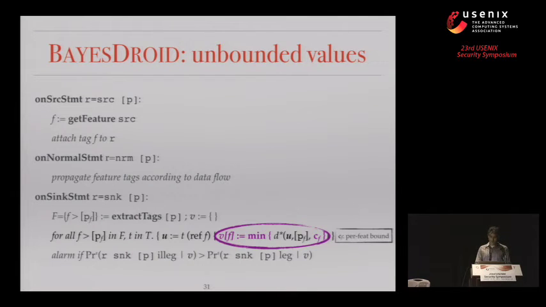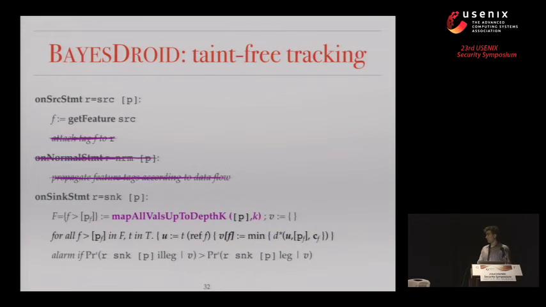And the third, and perhaps most exciting to us, feature that we built on top of the core algorithm is to remove taint tracking, to actually be able to perform privacy judgments without intrusive taint tracking. Although taint tracking is very useful and has shown very promising results so far, it takes a lot of subtle engineering to tune down the overhead, and there are also stability issues when you instrument an application.